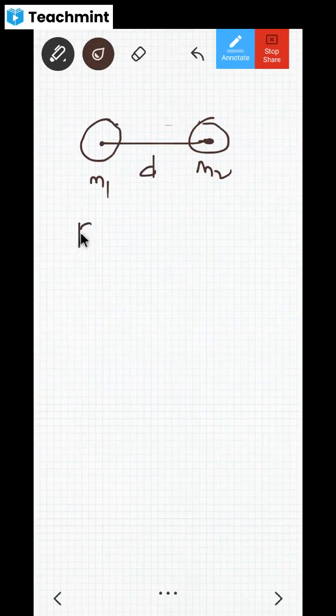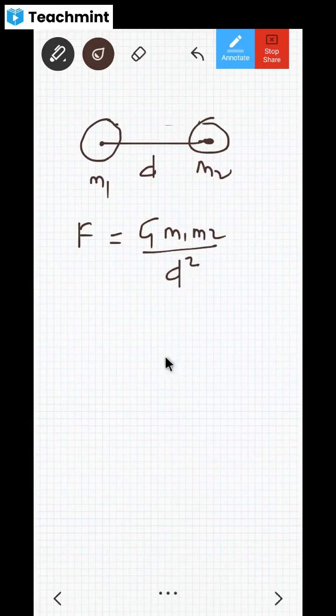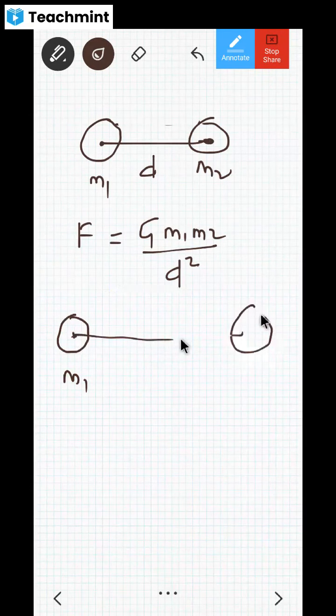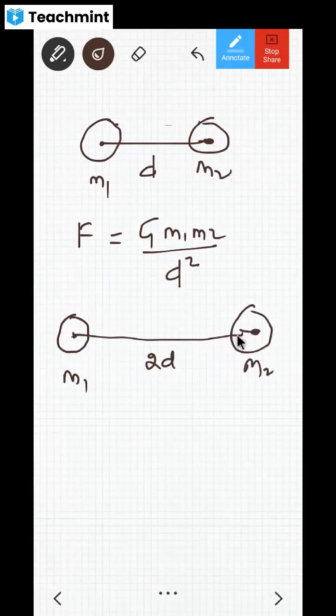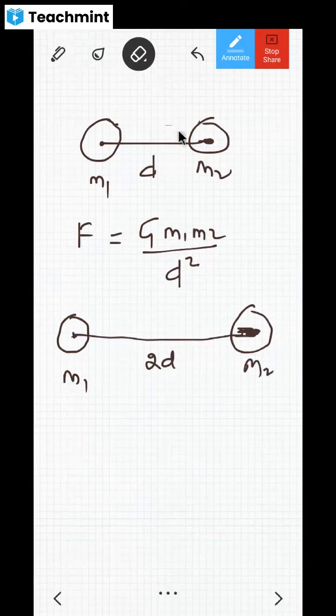Now what is the gravitational force between them? F. So I am writing it as F. It becomes G m1 m2 divided by d square, no? Yes or no? Now what happened? Distance is doubled, which means the body has mass m1 only, and it is here only. And from this onwards the distance is doubled, so now m2 is here. Distance is doubled means it has become 2d. Correct? Are you understanding what I'm saying, dear children?